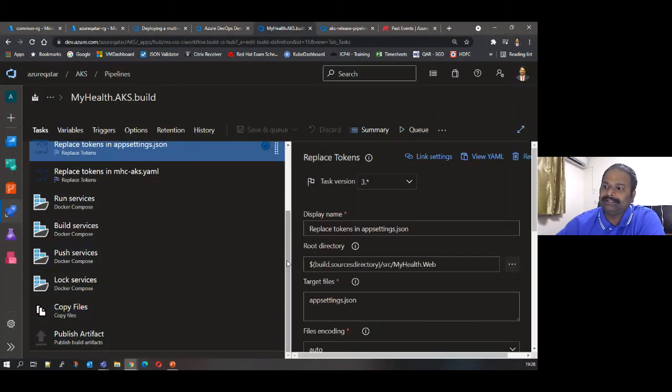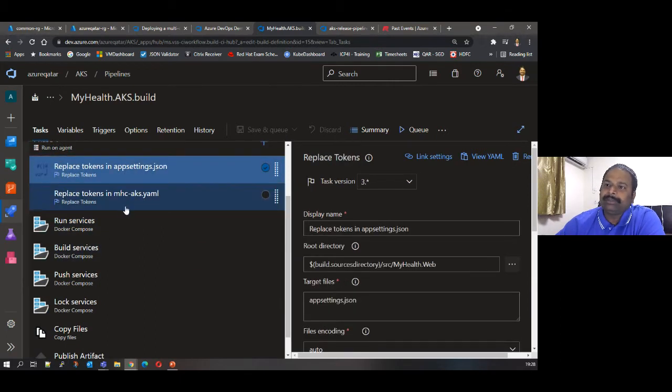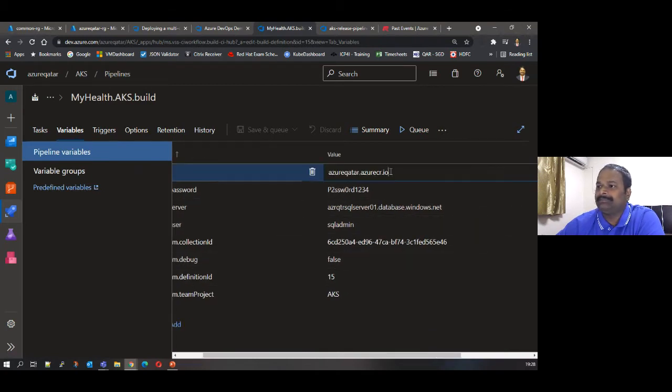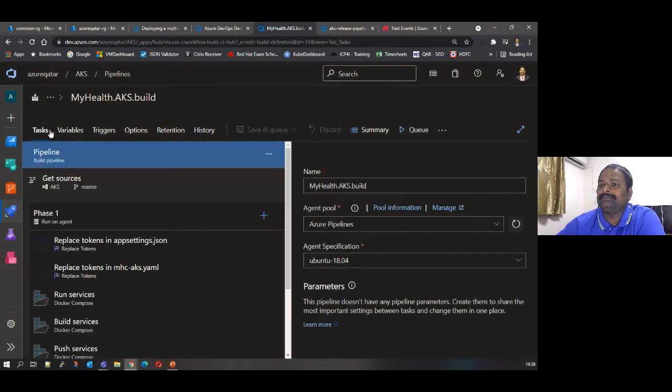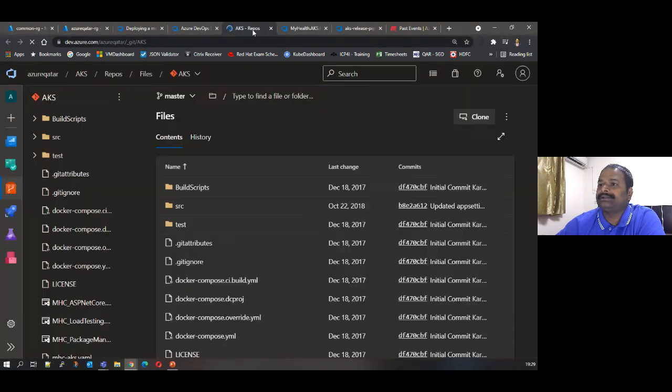You see here, these are the tasks which are running. As I said, these are the replace tokens, where we are replacing the variables which are being given here. Let's say the ACR name. This ACR name will be replaced in the YAML file. The mhc.aks.yaml file will be replaced. Let me show you that. Let me go to the code and show you the file so that you'll get an understanding.